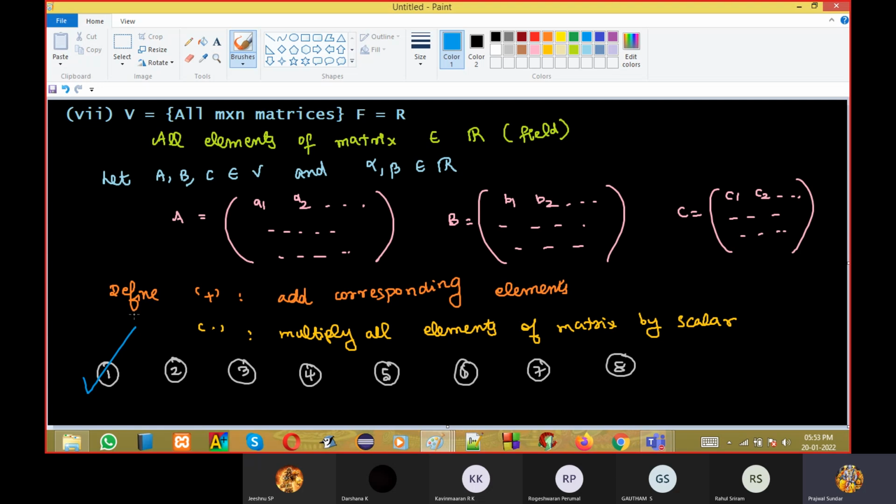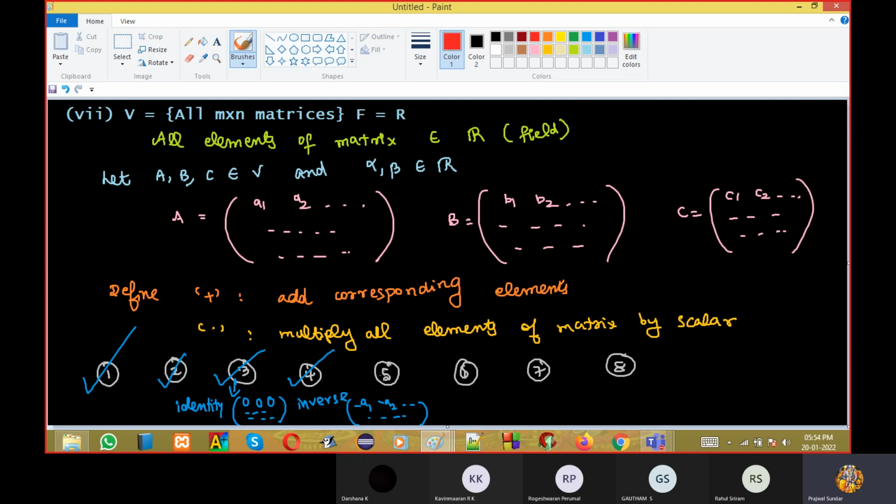Now the second property is you need to have associativity. Whatever order you're adding in, it's going to be the same. Satisfied. The third property is you should have a 0 matrix, correct? The identity element. What is the identity matrix? I can have a matrix like this, no? 0, 0, 0, a full 0. It is there, right? If you're putting A plus this 0 matrix, we will get A only. So we have the identity element here. And do we have the inverse element? We do. I can have the inverse element as minus A1, minus A2, everything negated. Then if I'm adding both, I'll get 0. So these 4 properties are satisfied.